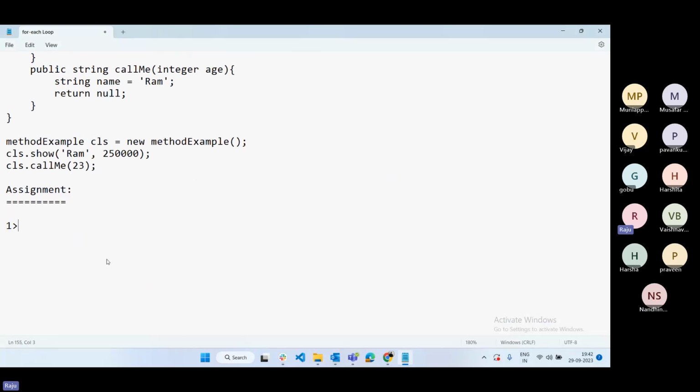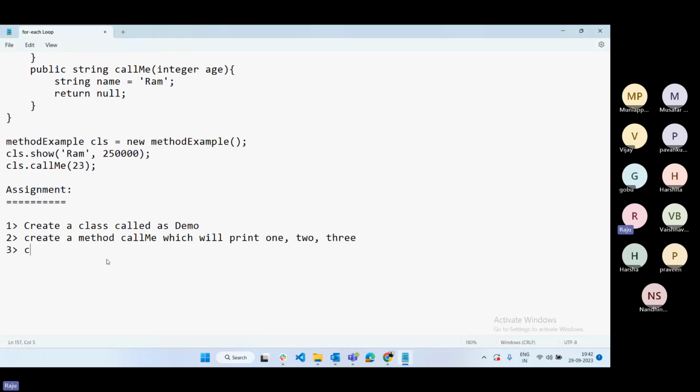Now the assignment. First, create an Apex class called demo. Second, create a method, method name is callMe, which will print 1, 2, 3. So you can print the value.